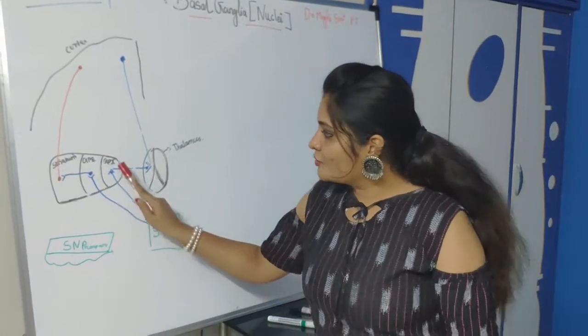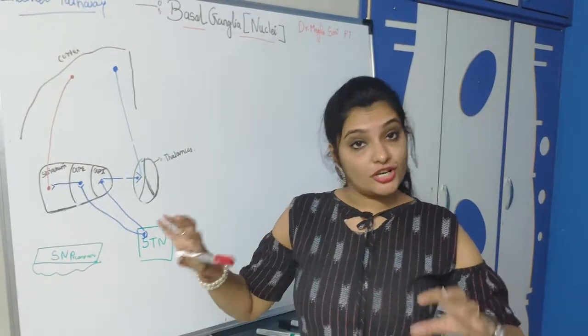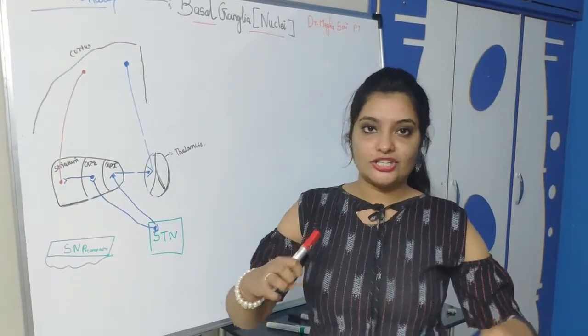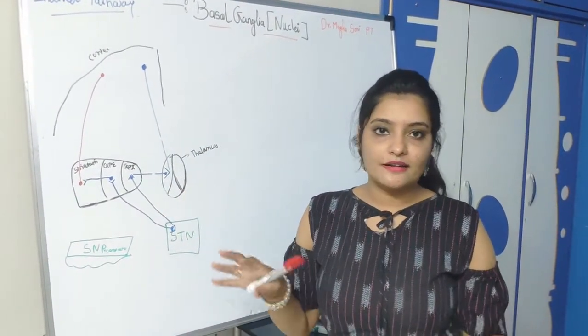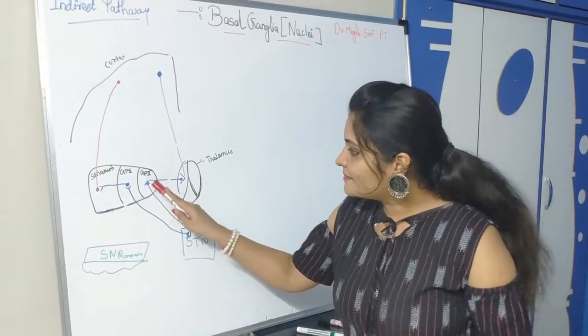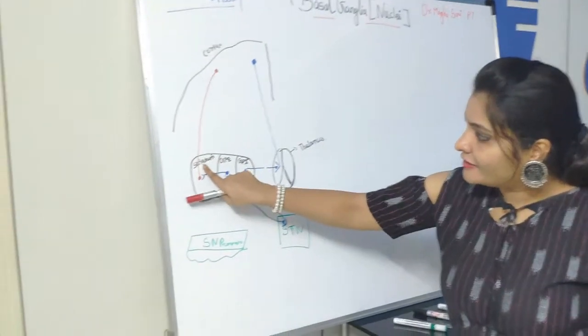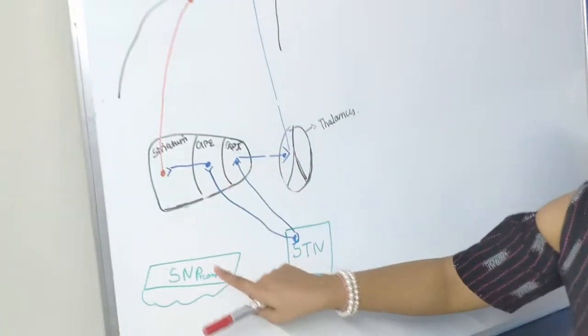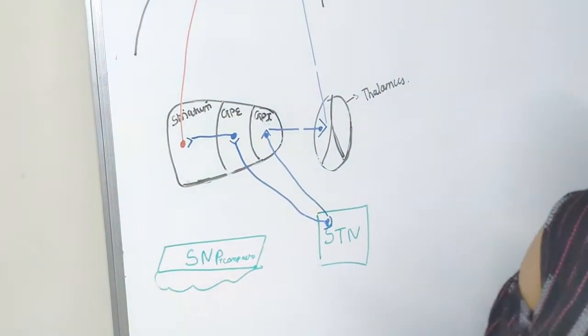Same like that, globus pallidus internus and substantia nigra. Structurally both are different. Both are situated in different areas of the central nervous system, but the connections are the same. Globus pallidus internal has an afferent connection from the striatum, same like substantia nigra pars reticulata, which also has an afferent connection from the striatum.